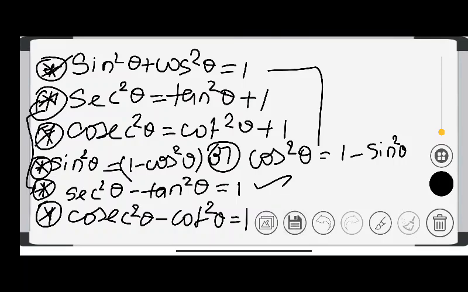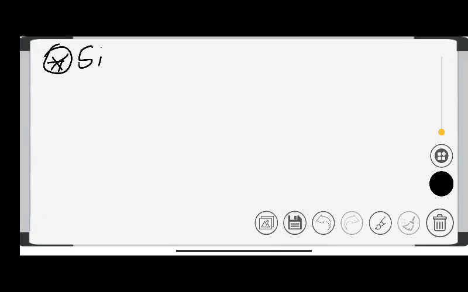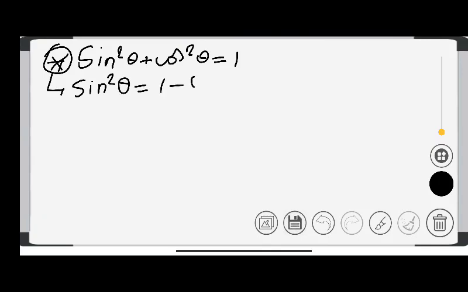Let's deal with the first one. What is the first one? The first one, I have read that sine square theta plus cos square theta is equal to 1. So I have written this as sine square theta is equal to 1 minus cos square theta. Did you find anything here? No, I couldn't find it.